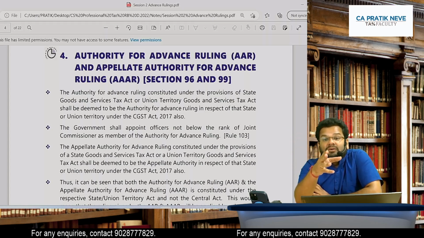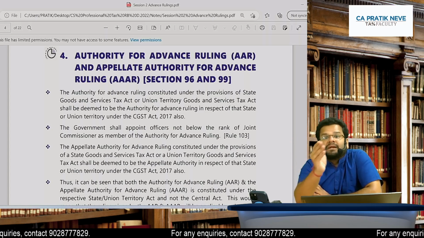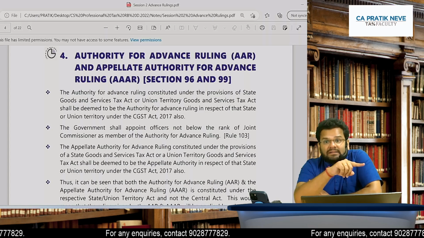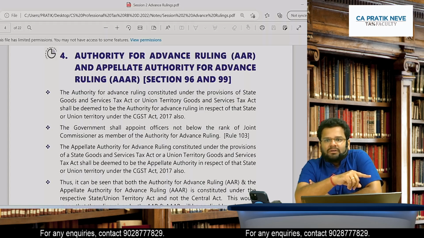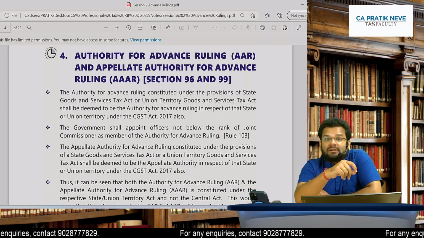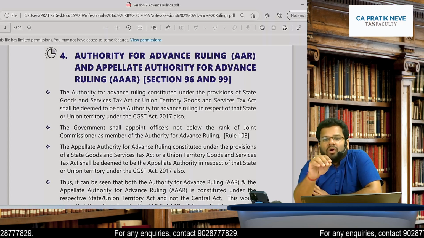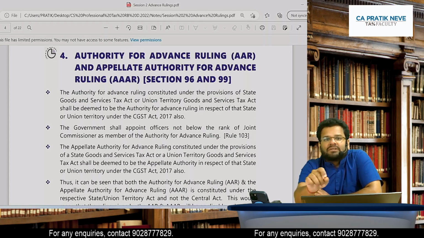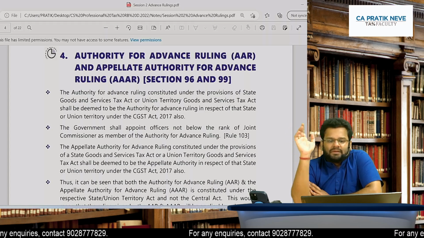This will be basically referred to AAAR, Appellate Authority for Advance Ruling. And now if AAAR gives the decision, then that will become binding. Got it? Further, what I want to tell you is, if AAAR also cannot give decision, then it will be called as such application or such question on which advance ruling could not be sought. Agreed? Yes. So check.